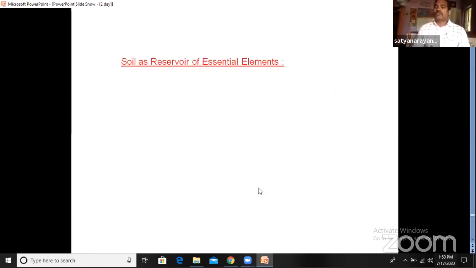See, these minerals are present in the soil. Are all minerals present? No, some minerals are present in the soil, and some have to be taken from the outside. For example, carbon dioxide has to be taken from the outside; it is not present in the soil. But most of the essential elements are present in the soil, so we can call soil a reservoir of essential elements. That means in soil, many elements are present.